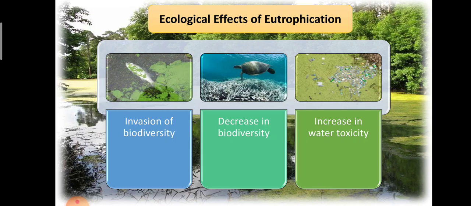It will lead to an increase in water toxicity. How will it lead to an increase in water toxicity? Because a few algae are toxic to many plants and animals, and they release toxins, and these toxins can also move up the food chain via shellfish and other marine animals, and lead to the death of many animals. And humans are also consumers of fish. These toxins will also come up to the humans, and it will affect humans too. So these are the harmful effects of eutrophication.